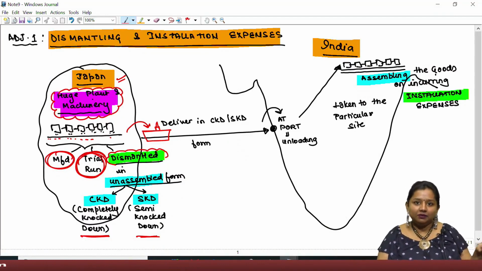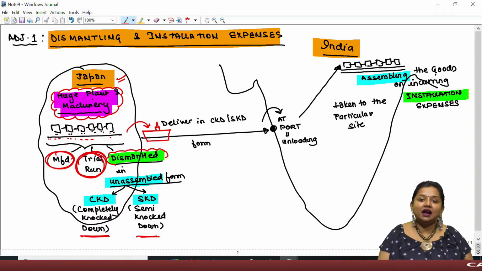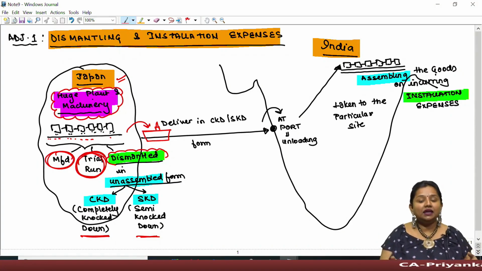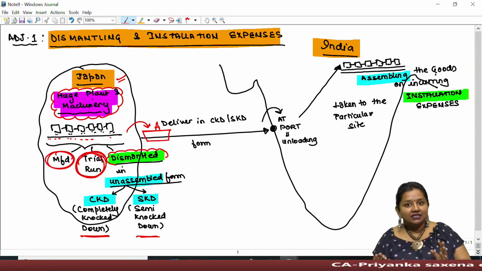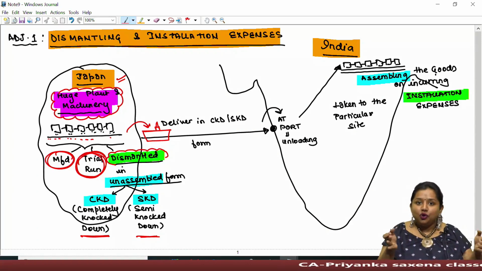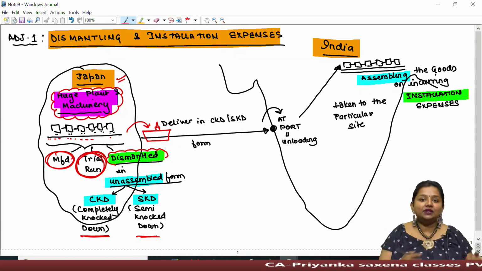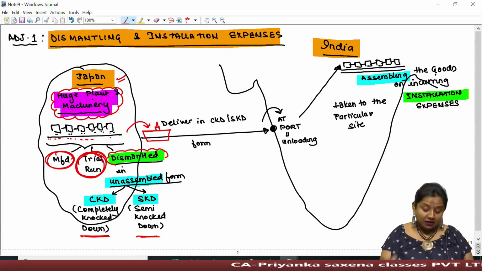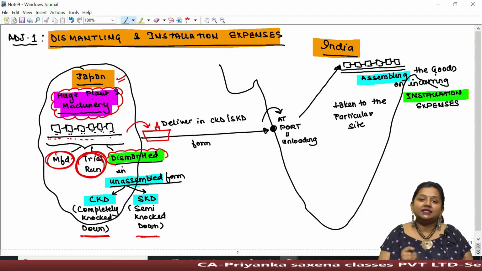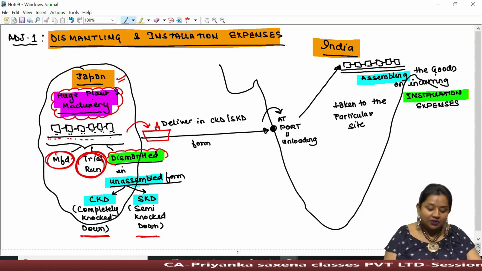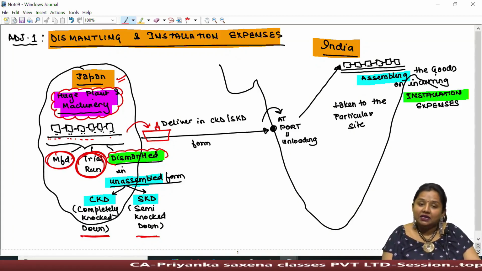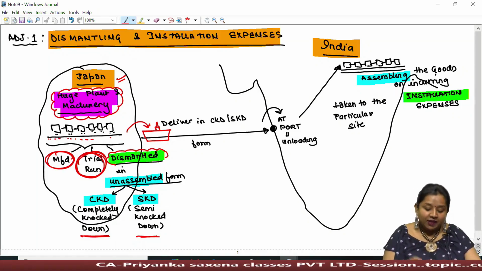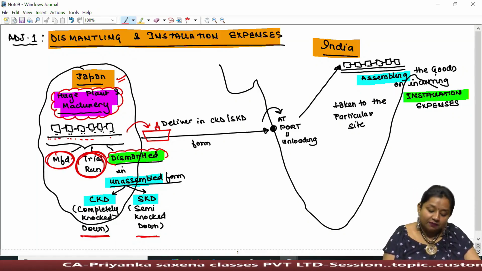For example, in the metro, a compartment fitted with seats might be carried as it is, while two or more compartments attached to each other must have been dismantled. This is known as SKD, semi-knocked down goods. When goods are unassembled and carried during the journey, they are known as CKD and SKD.